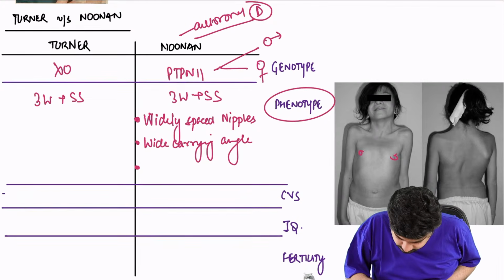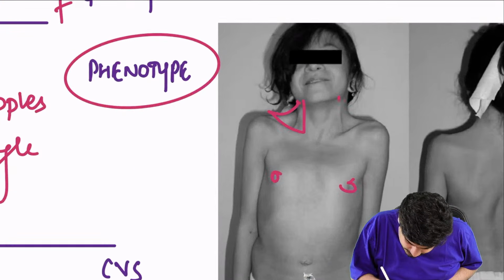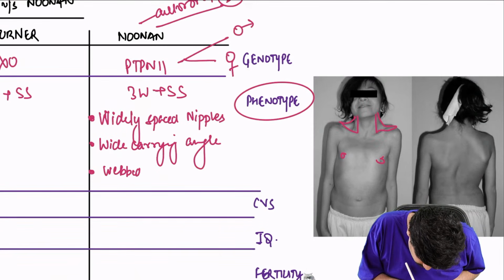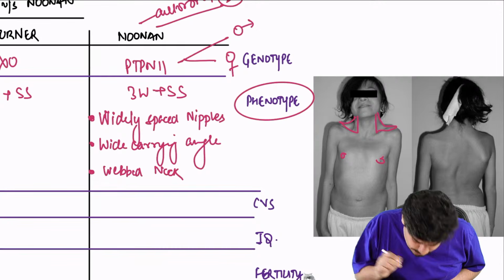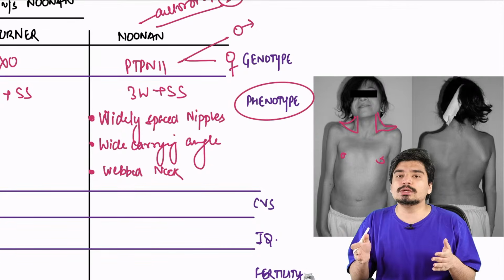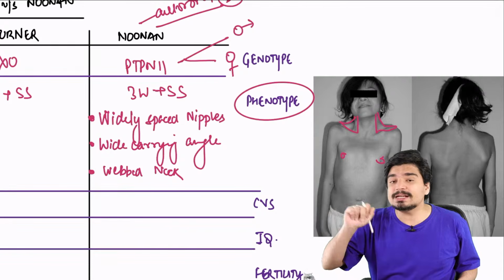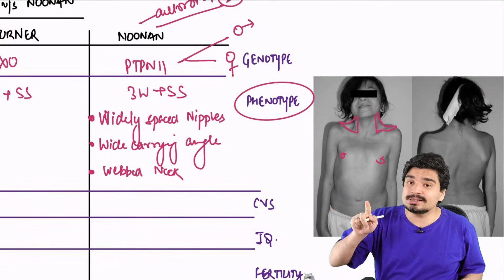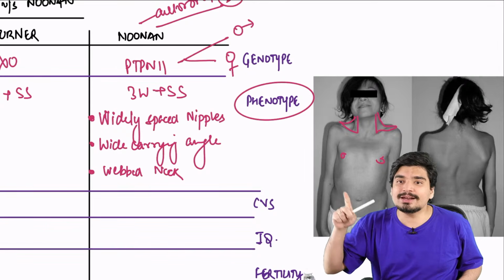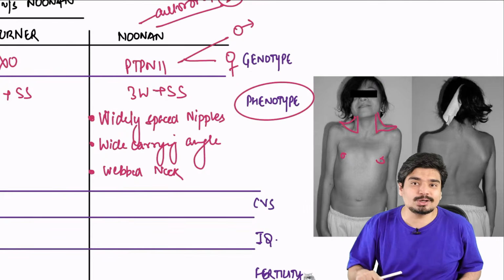Right? Both will have this webbed neck, and both will have short stature. So this physical appearance is the same in both Turner and Noonan. But Noonan occurs because of a PTPN11 mutation, that's the genotype. Turner occurs because of XO. Turner is only in females, right? But Noonan can occur in both males and females because it is autosomal dominant in nature.